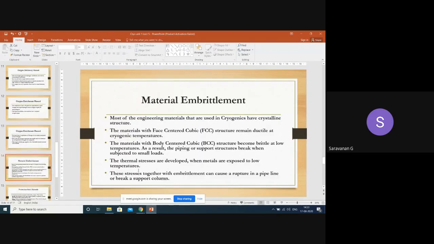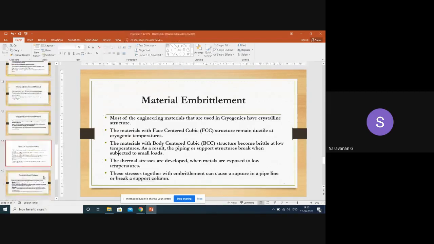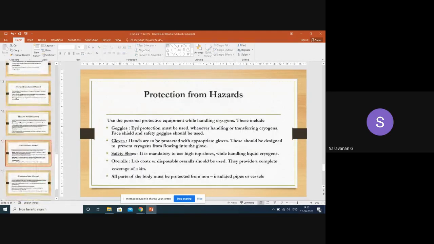Due to the thermal stresses or the load acting on the system with respect to temperature and pressure, there may be some problem with rupturing or fracture of the system, which can take place in the supporting column, the pipeline transportation, or the storage. So we have to protect it properly. Eyes have to be protected by goggles. Hands to be protected by using gloves. Safety shoes have to be worn properly. And overall, we have to wear lab coats or disposable overalls.